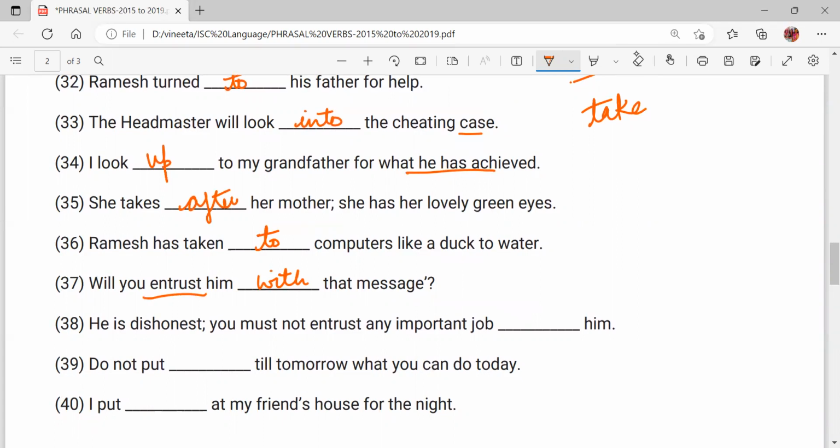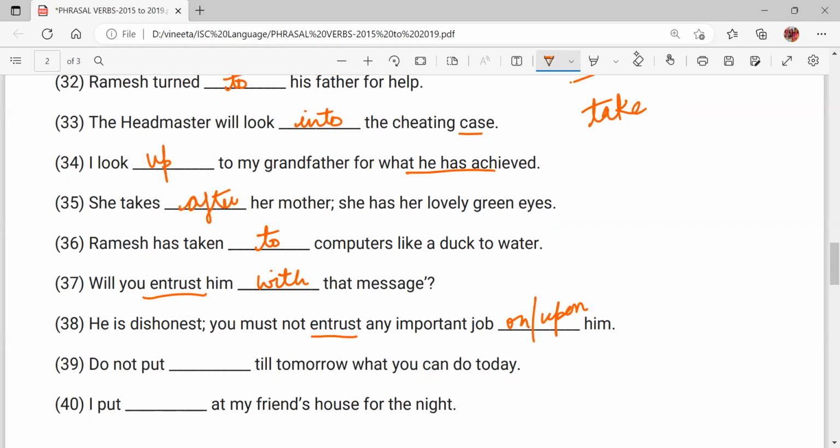Here it is a preposition, it is not a phrasal verb. With entrust we always use with. He is dishonest, you must not entrust any important job on him or upon him.